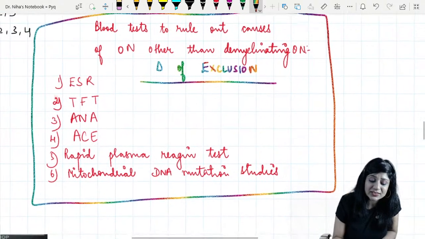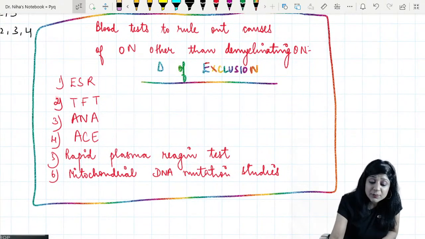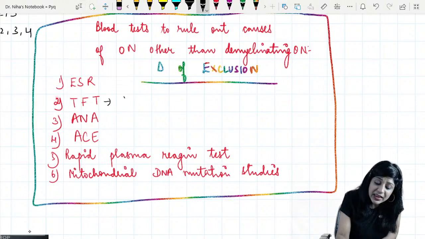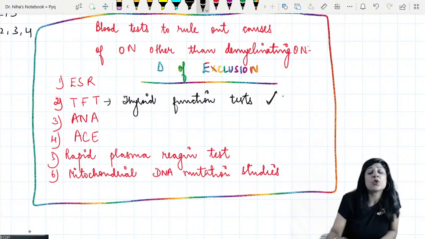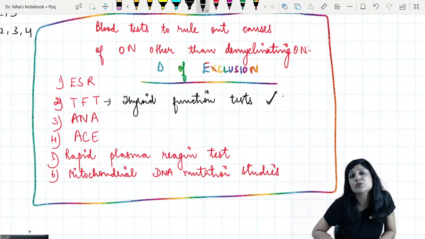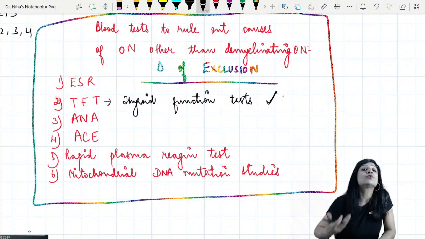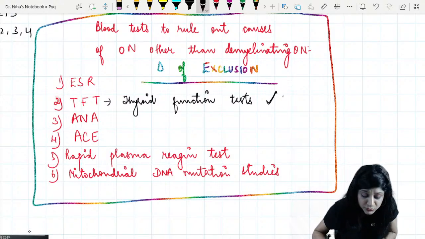So number one is the ESR. And you will be surprised to know that second, they have given the thyroid function test. So you have to do the thyroid function test also in order to make a diagnosis of optic neuritis, because we have to rule out; it's a diagnosis of exclusion.